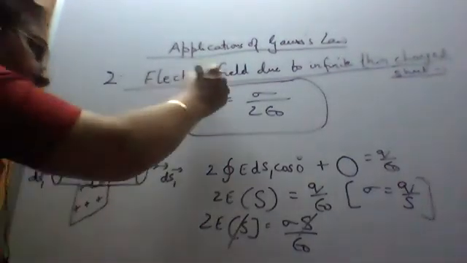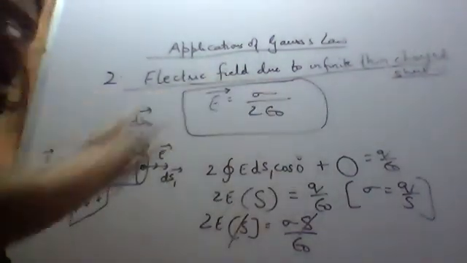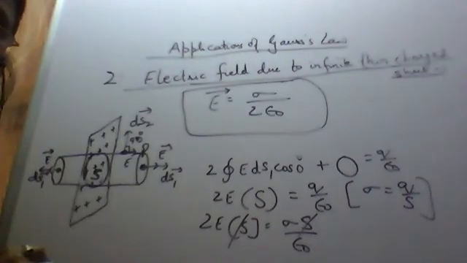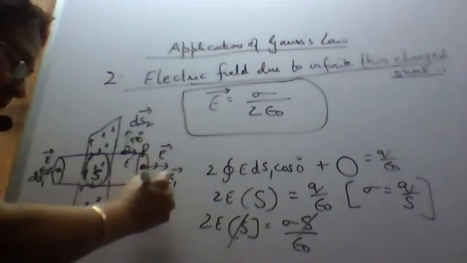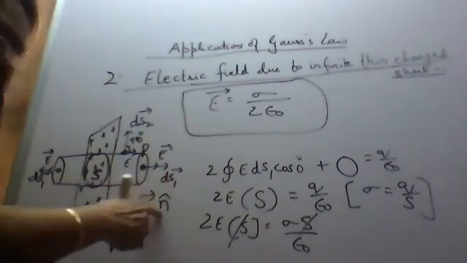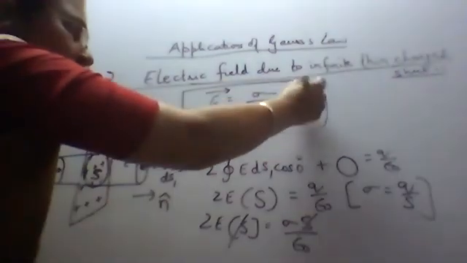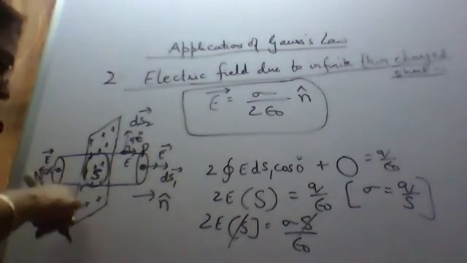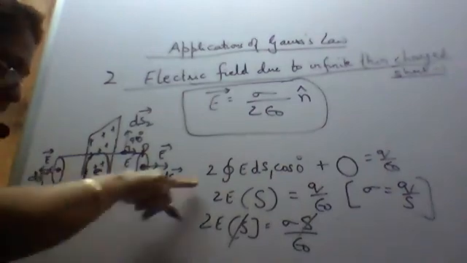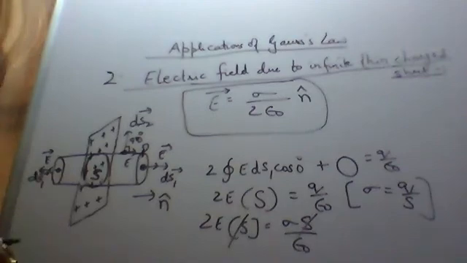Okay, again, as it is a vector quantity, write it in vector form. This is the whole magnitude; only the direction you have to represent, that is the unit vector. Here we will see that the electric field is pointing along this direction. So in the figure, you can draw this unit vector direction and write n cap. Again, if sigma is positive, then n cap will be pointing outwards. Sigma positive means positive charge is uniformly distributed on this sheet.